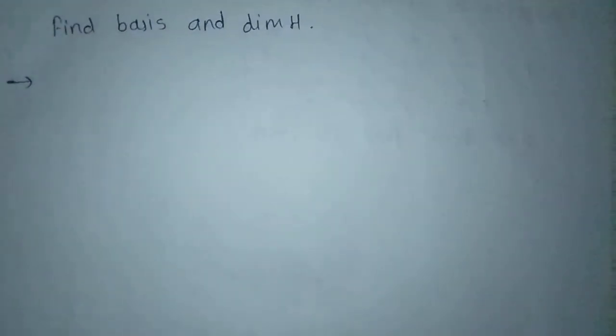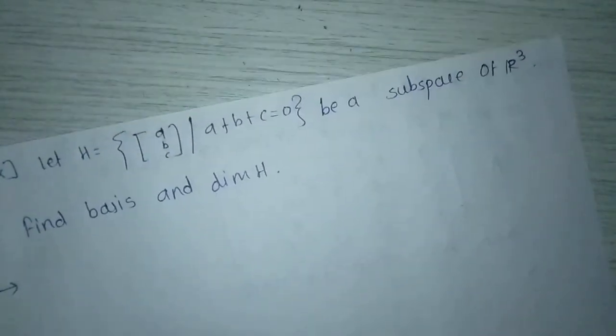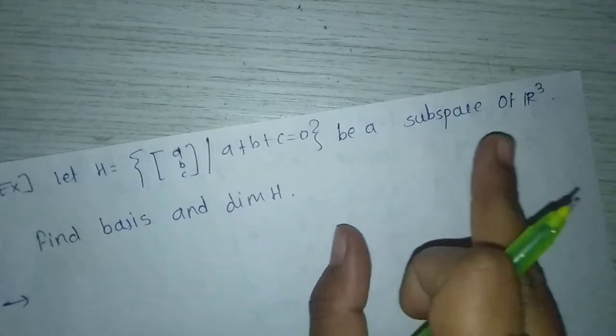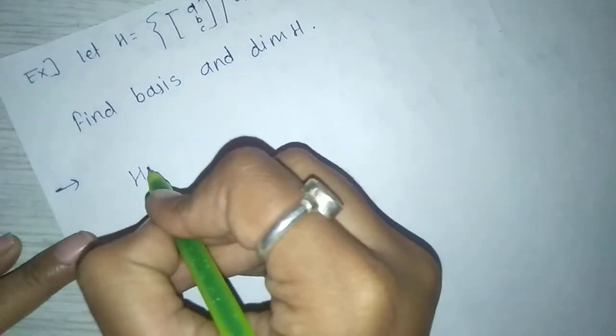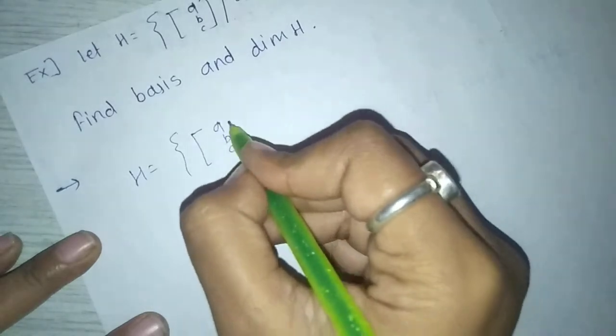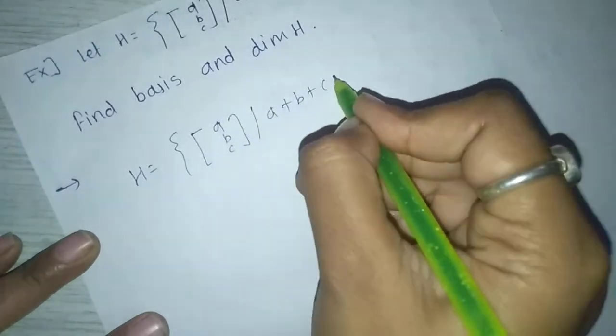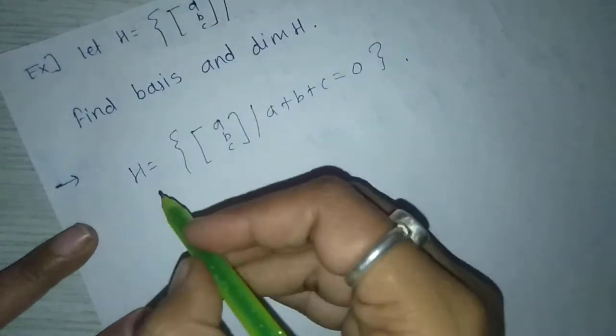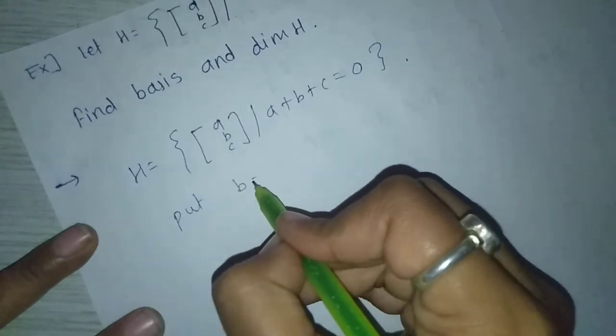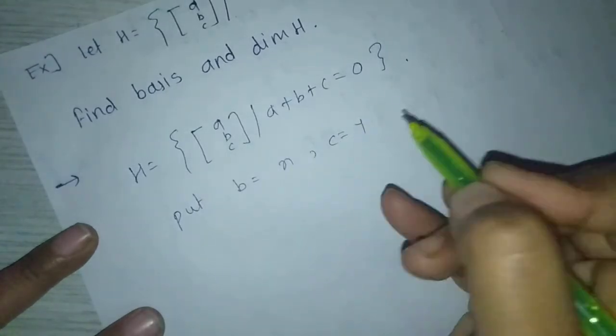Next example. Let H equal to the set of (a, b, c) such that a plus b plus c equal to 0, be a subspace of R3. Find basis and dimension of H. Here there is only one equation and three variables, so put b equal to x and c equal to y as free variables.